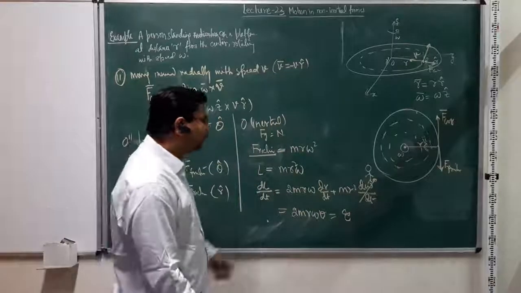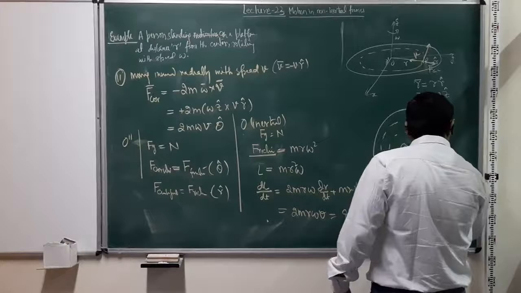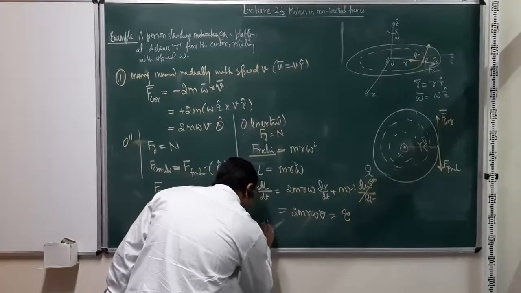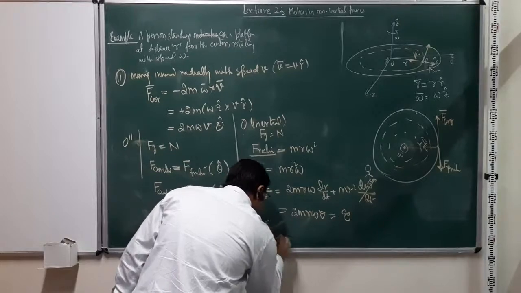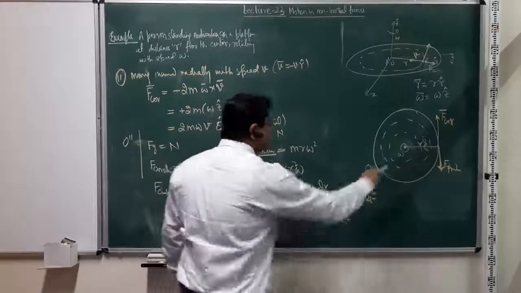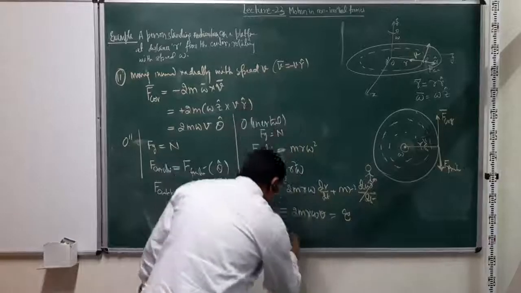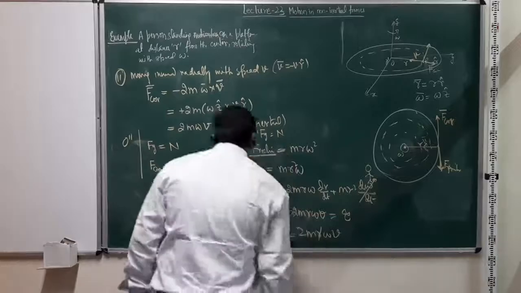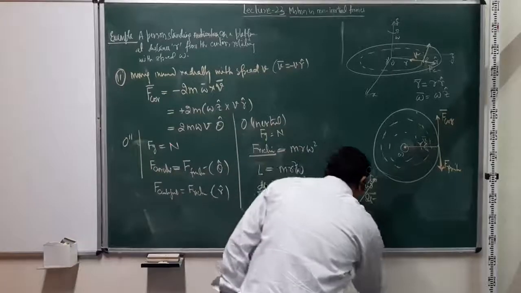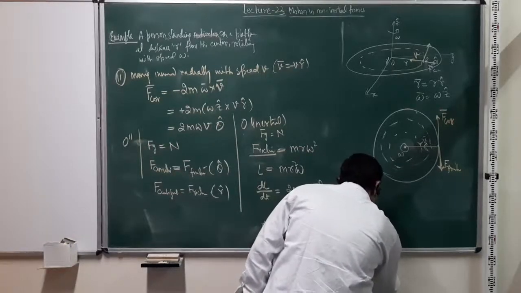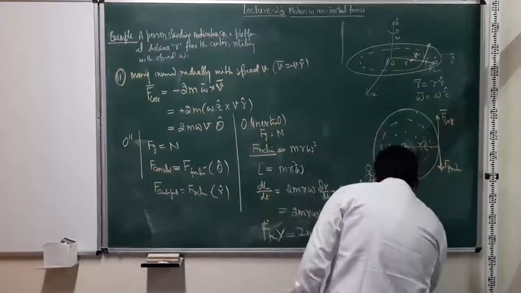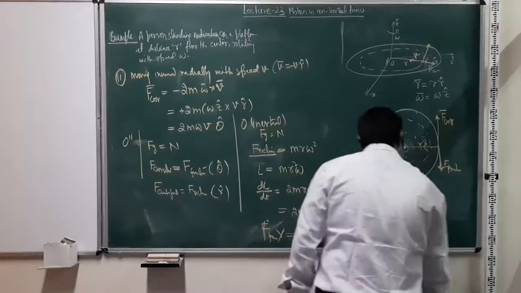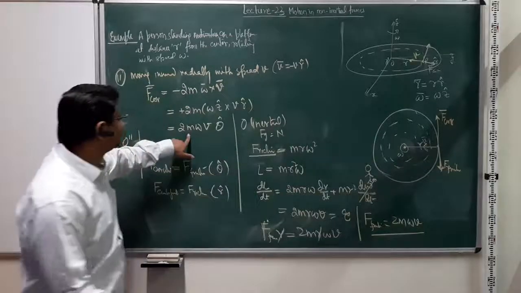And what is the torque? Now this torque is coming because of friction, right? So this torque is equal to F friction into r, at any given instant where the radial position is r, is equal to 2 m r omega v. r will cancel out, and what we'll get is that the effect of this frictional force is to cause a change in angular momentum, 2 m omega v, which is same as what we got before.